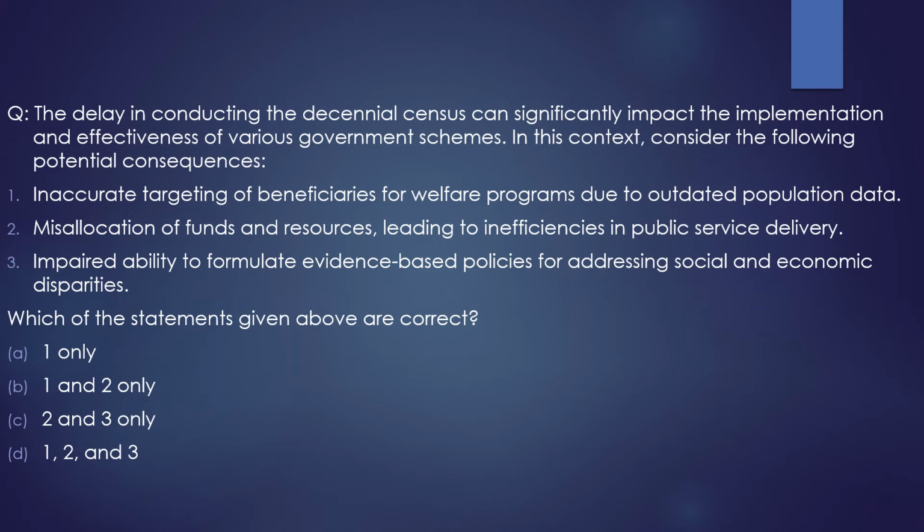Well, here let's read the question and see what it is about. Basically, the question says, the delay in conducting the decennial census can significantly impact the implementation and effectiveness of various government schemes. In this context, consider the following potential consequences. Basically there was discussion in a news article about the delay in conducting the census, which was supposed to happen in 2021, but it is 2025 and it still has not happened. So it does not only have the political, the delimitation impact.